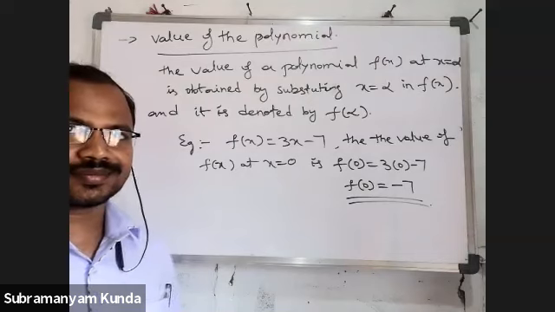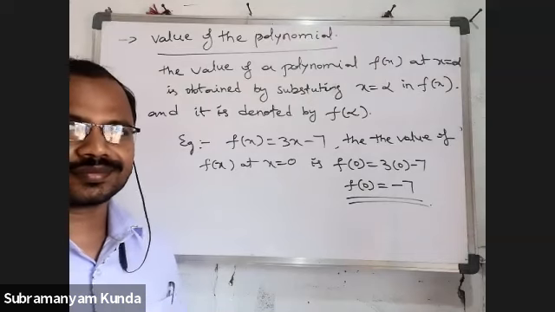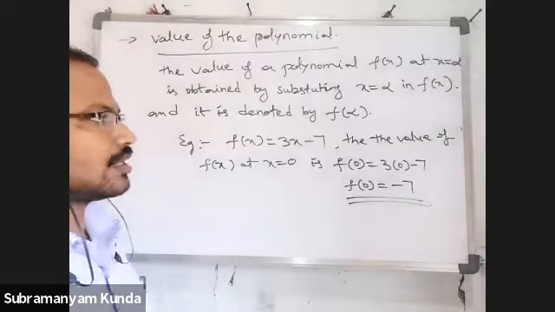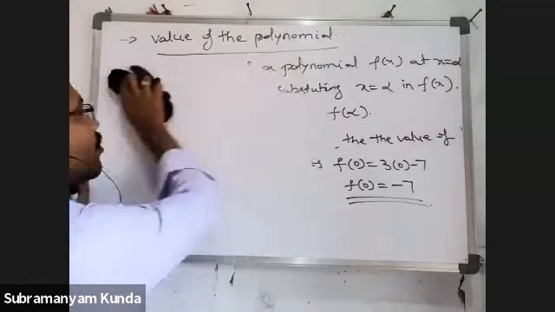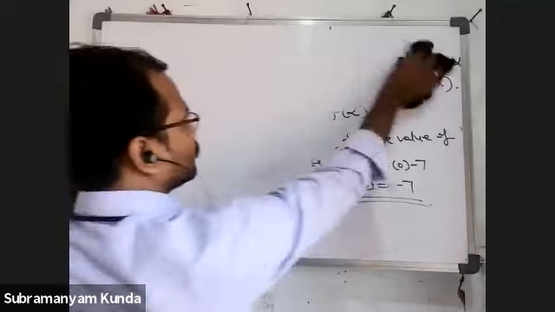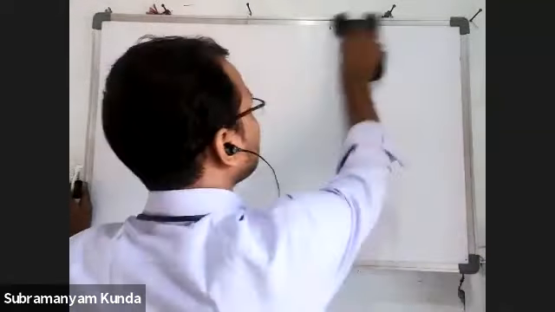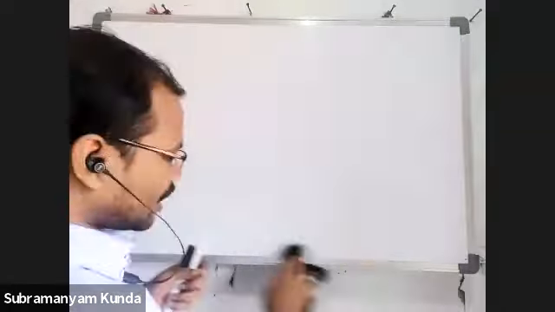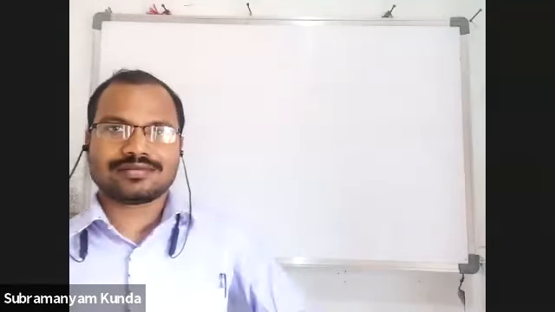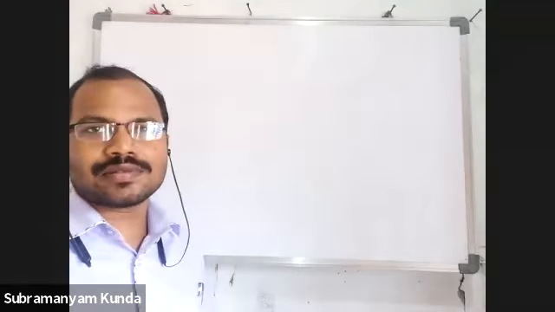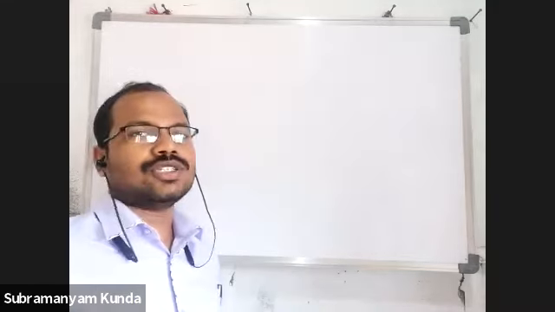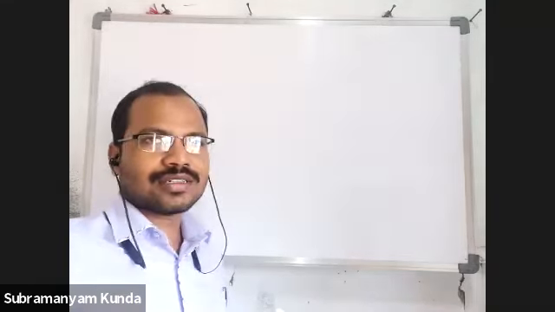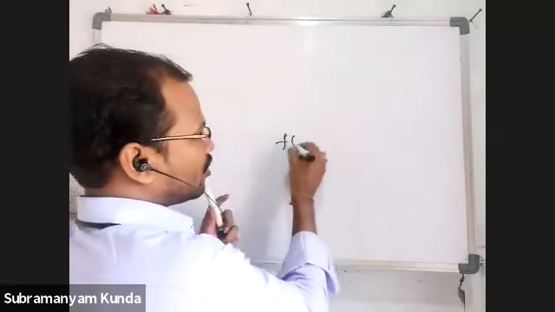Completed? Yes, sir. Okay. If the value of any polynomial is equal to 0 at some particular value of x, then that value of x is called 0 of the polynomial. Is it clear? Yes, sir.